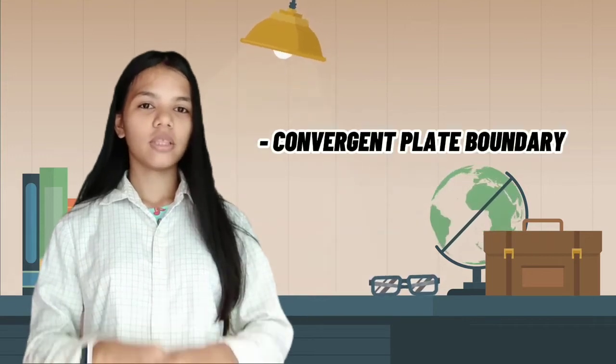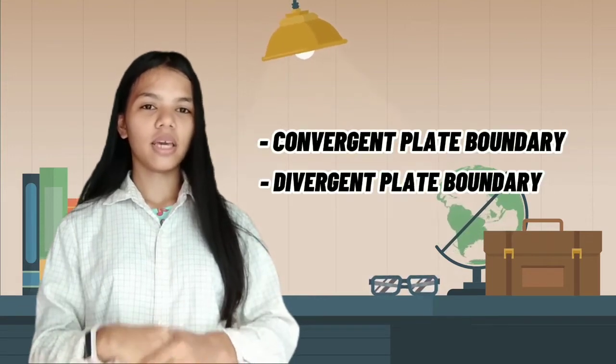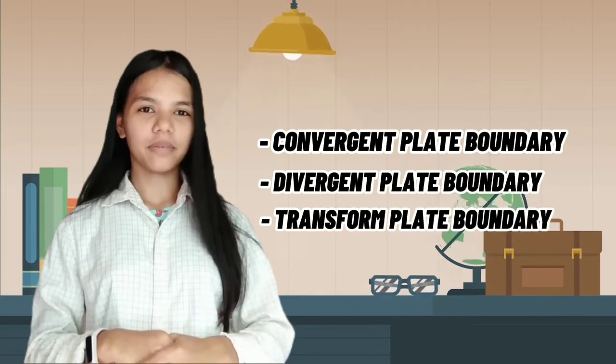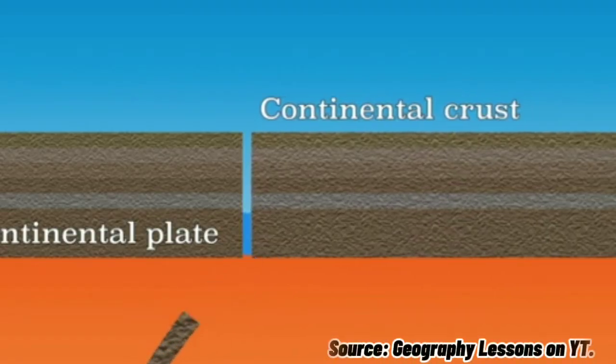There are three types of plate boundaries: the convergent plate boundary, the divergent plate boundary, and the transform plate boundary. First, the convergent plate boundary. Plates move towards each other. This boundary often has mountains and major volcanoes such as Mount Fuji in Japan.